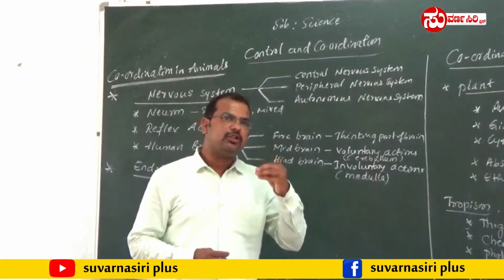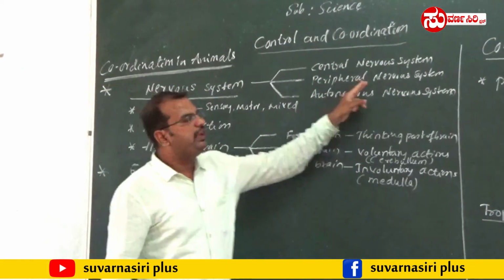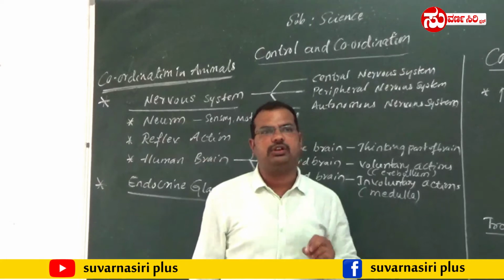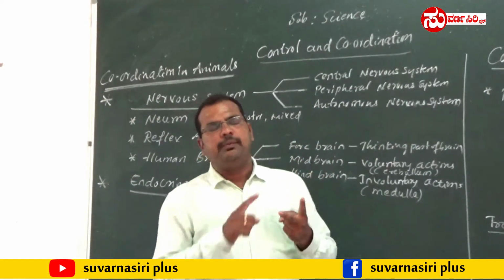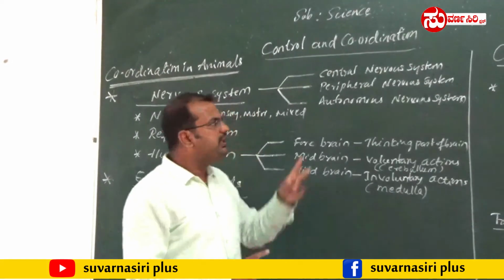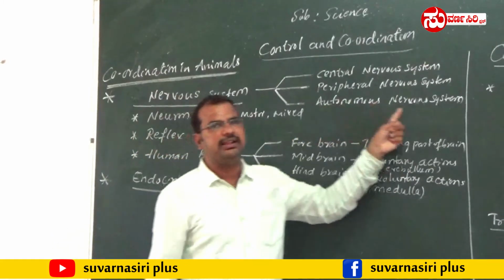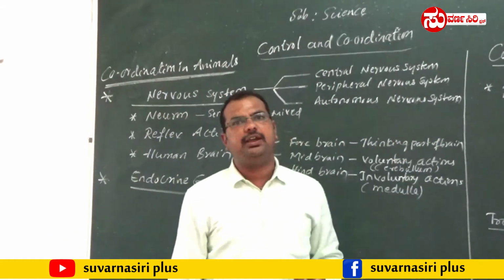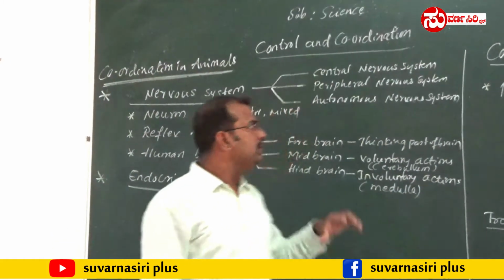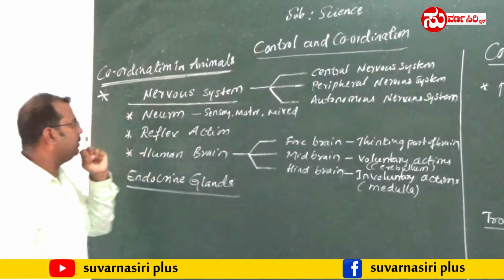The peripheral nervous system consists of two types, peripheral nerves and cranial nerves. The autonomous nervous system consists of the sympathetic and parasympathetic systems. So this is about the nervous system.